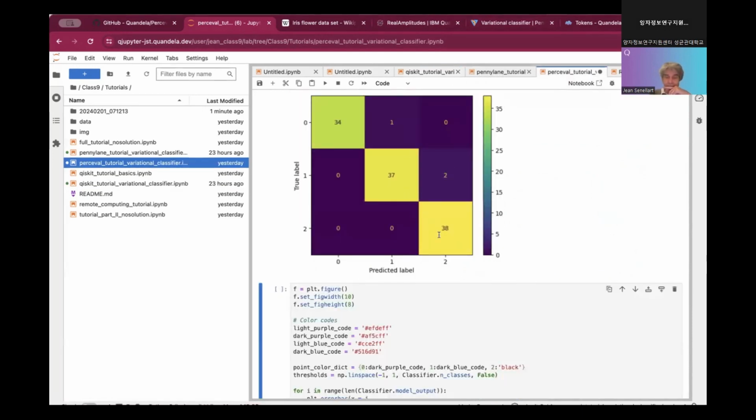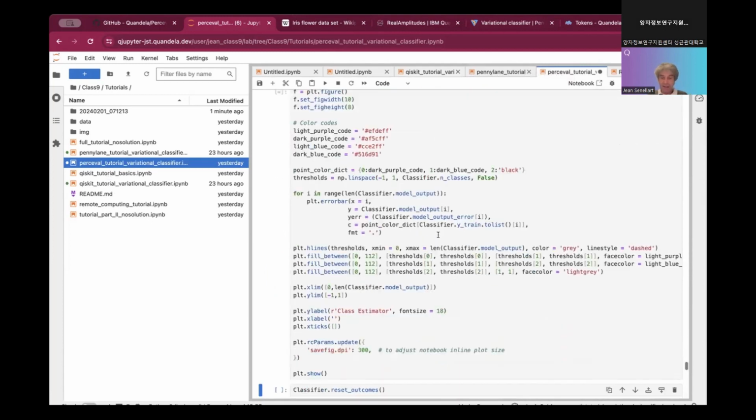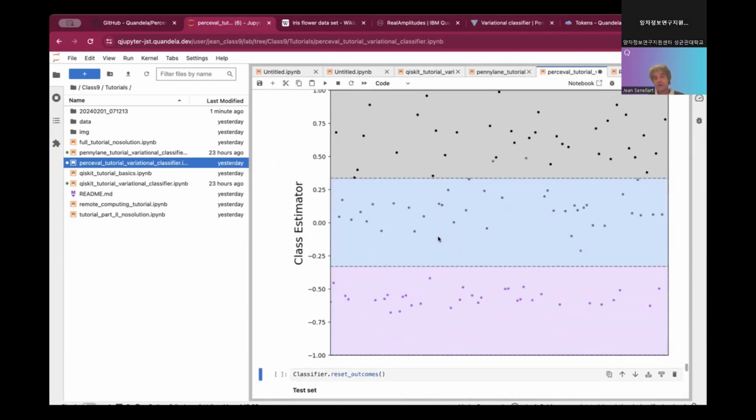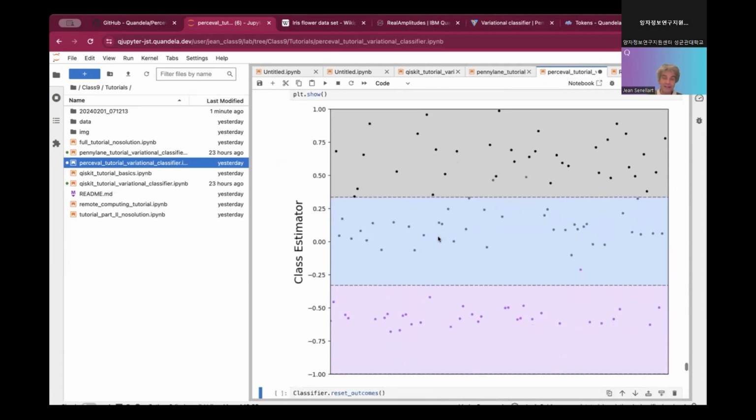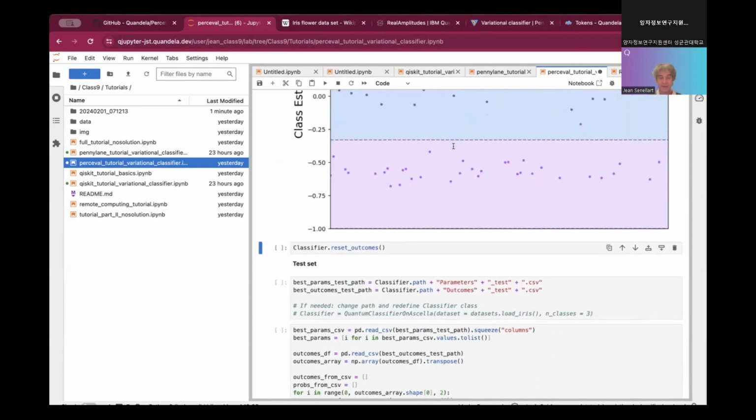So there is this confusion matrix here, and I can also plot the distribution of the data points, what you call the class estimator. So my objective function will be valued between -1 and 1, and they will be dispatched linearly between -1 and 1 with 3 areas where we define what is below this line is the class 0, what is below this line is class 1, and what is higher than this line is class 2. This is the class estimator that was defined.